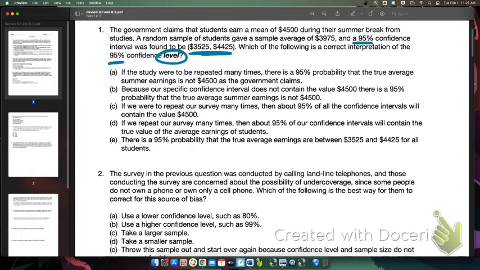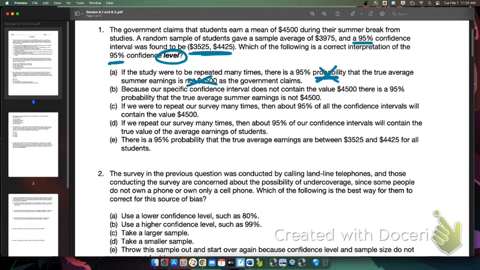"There is a 95% probability that the true average is not 4,500." I don't even know what's going on with that sentence, but there are two things wrong there. It's not a 95% probability. It's 95% of the intervals that would capture the truth. So that's off the table.